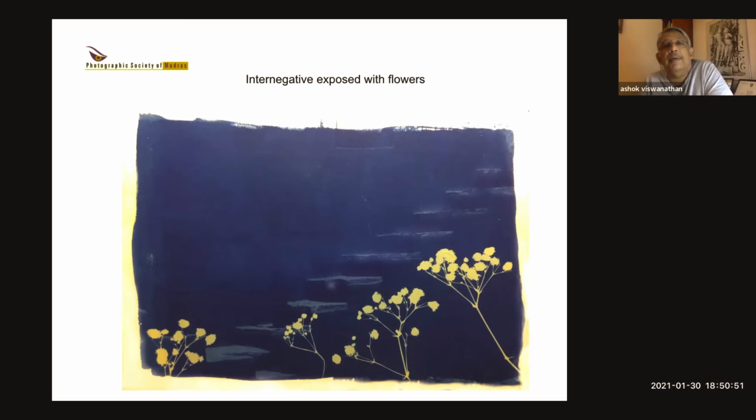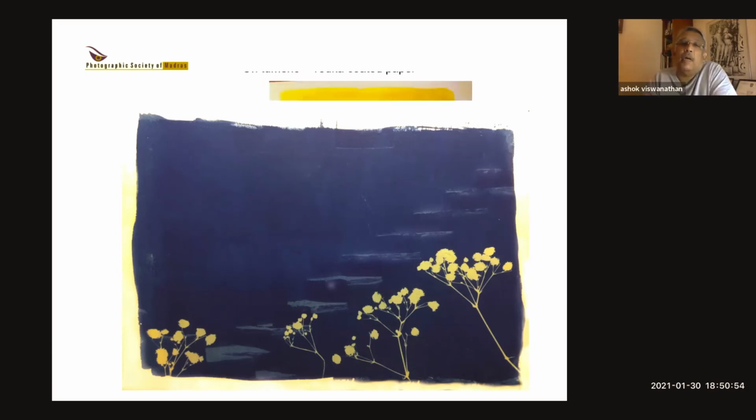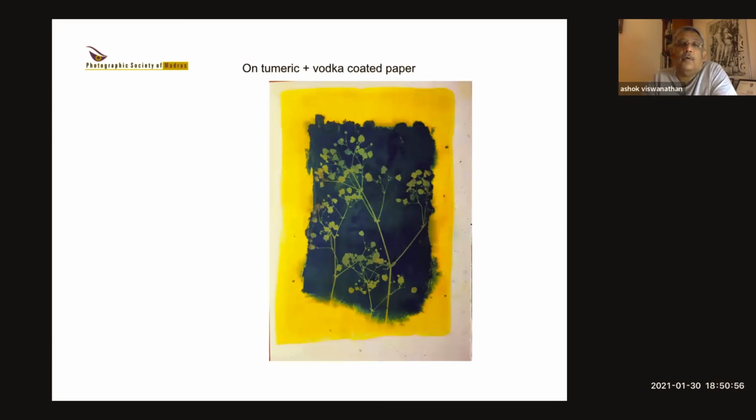The same thing with turmeric. This is turmeric mixed with vodka. Of course, the vodka cost more than the turmeric, but anyway. And you get this yellow on the paper. Then in the center, I coated it a second time. Once the turmeric had dried, the paper was light sensitive. I coated it with the cyanotype chemical in the center only, and then I put the flowers only in the center. So you get a little pattern with a yellow border and the blue in the center and the plants. And this is the final result.